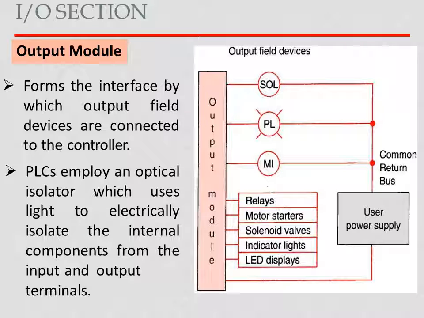Here you can see output field devices such as relays, motors, motor starters, then solenoid valves, indicator lights, LED displays, etc. They are connected to the PLC through the output module, and they also require the power supply. They are also called output field devices, meaning actual devices.